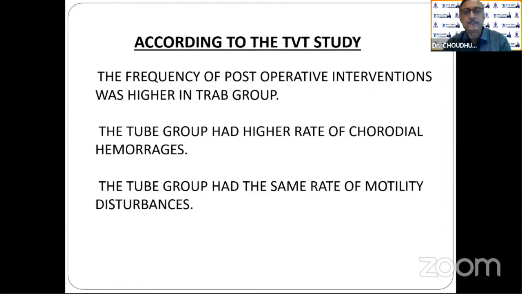According to the TVT study, the frequency of post-operative intervention was higher in the trap group. The tube group had a higher rate of choroidal hemorrhages, and also the tube group had the same rate of mortality disturbances in some cases, as we have seen in KVR before we were using the Burwell valve, although Monitor was a big type of valve with that. But with the AMET valve, it is less, but it may happen.